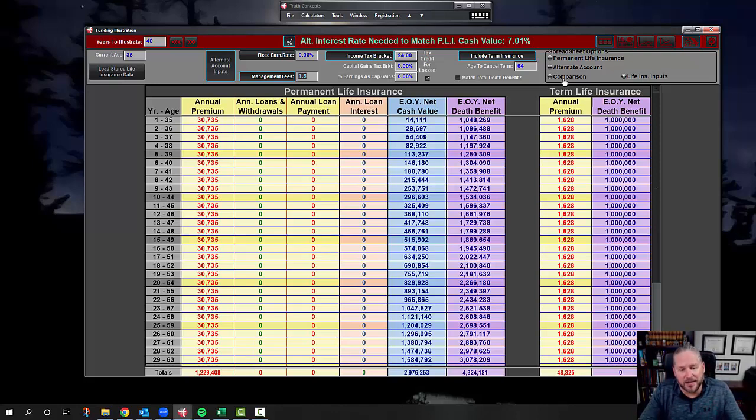So when a younger client realizes that not only is this going to be the equivalent of a 7% rate of return over a 40-year period every single year, but it's also going to give their family protection. And in a situation like this, most importantly,